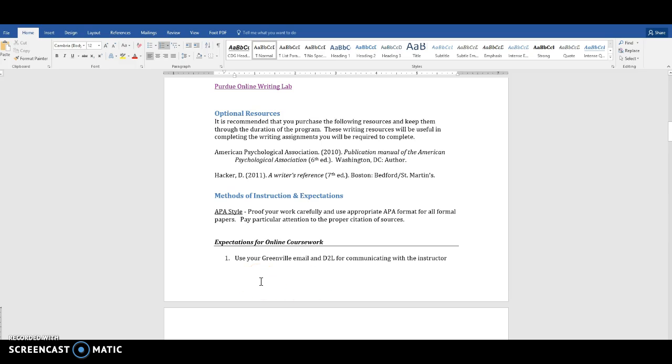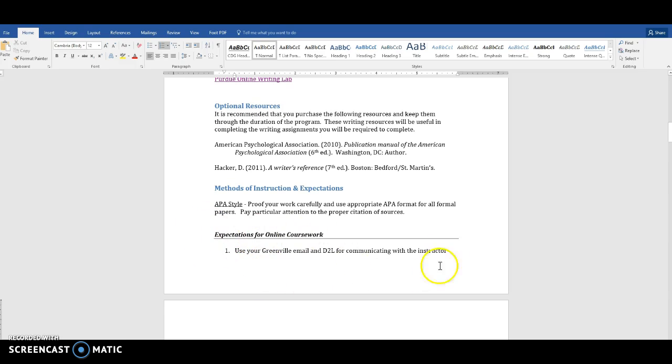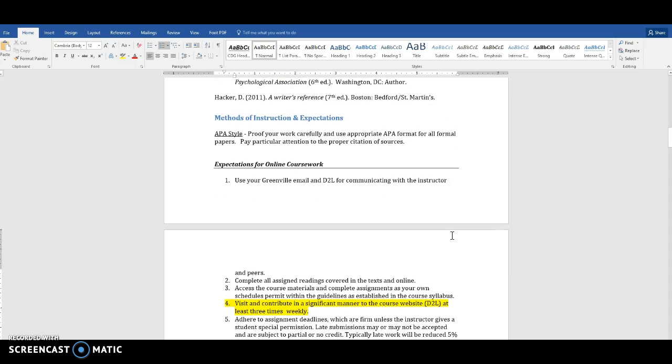Other things that I expect here in the course, read through this: use your email for communicating with me. Right here, visit and contribute in a significant manner to the course website at least 3 times weekly. I'm going to be looking to make sure that you've actually gone in and responded in the discussion board.